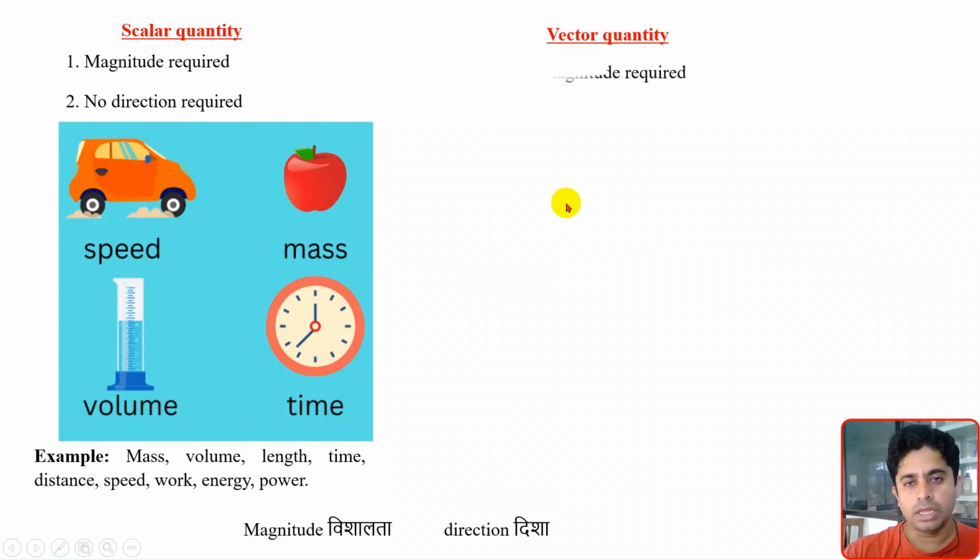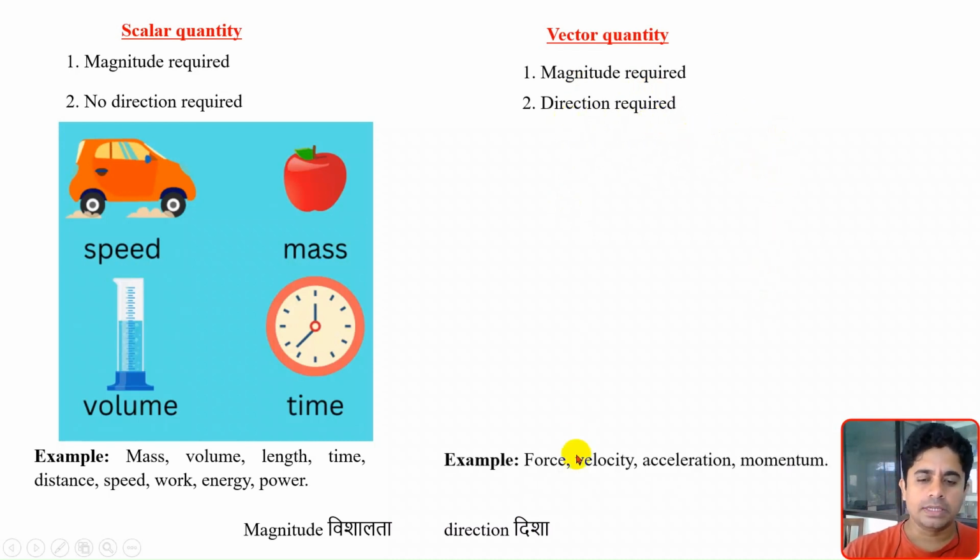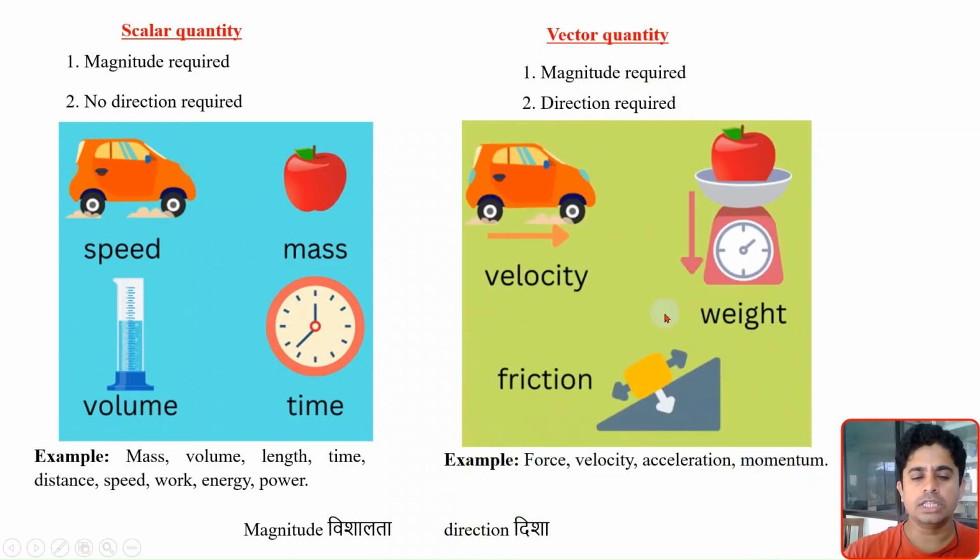What about the vector quantity? Magnitude is required as well as direction. Examples of this are force, velocity, acceleration and moment. As you can see in this picture, if I am talking about the velocity of the car, I have to give information about in which direction the velocity is. Or about this apple, if I am keeping it on a weighing machine, I have to say that the apple's weight is in the downward direction.